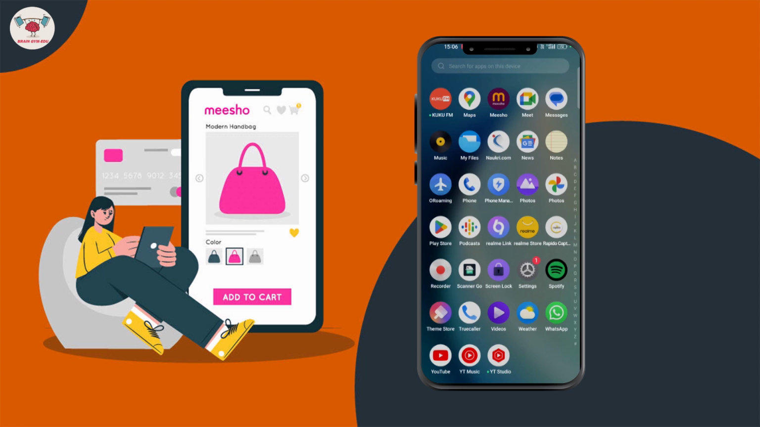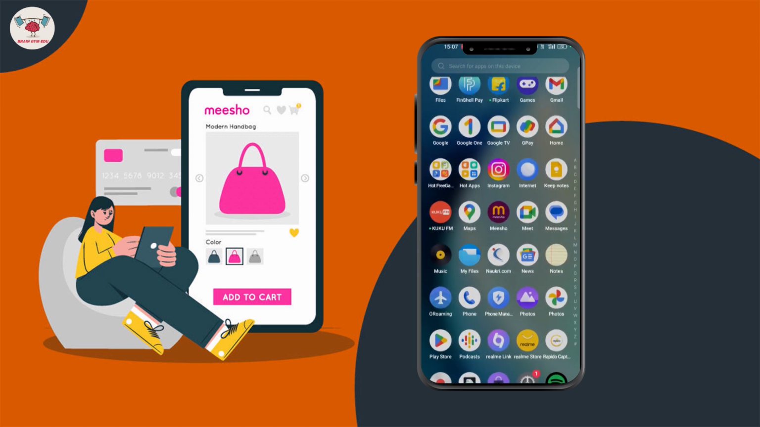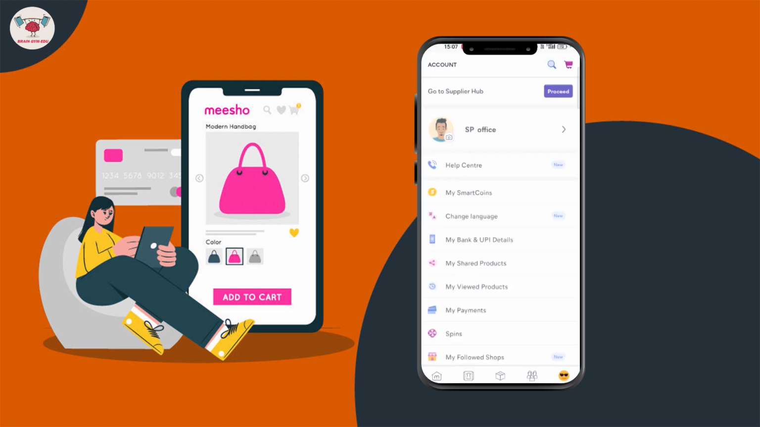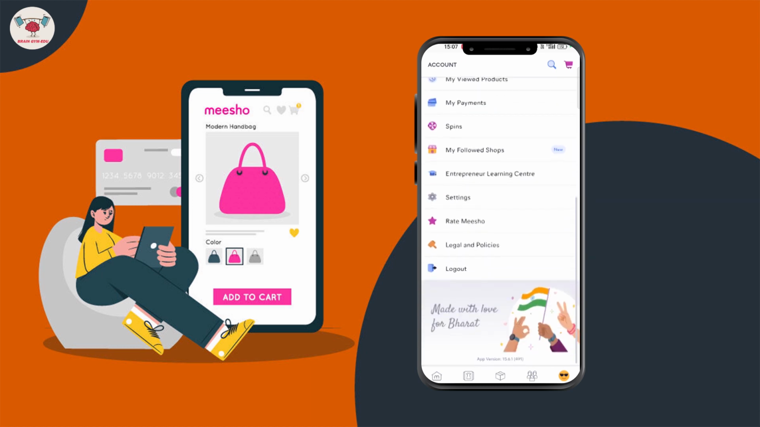In the previous video, I showed you how to create your profile and settings in Meesho. In this video, I am going to guide you on how to earn income from Meesho. So yes, this is Meesho. We will discuss this profile later.